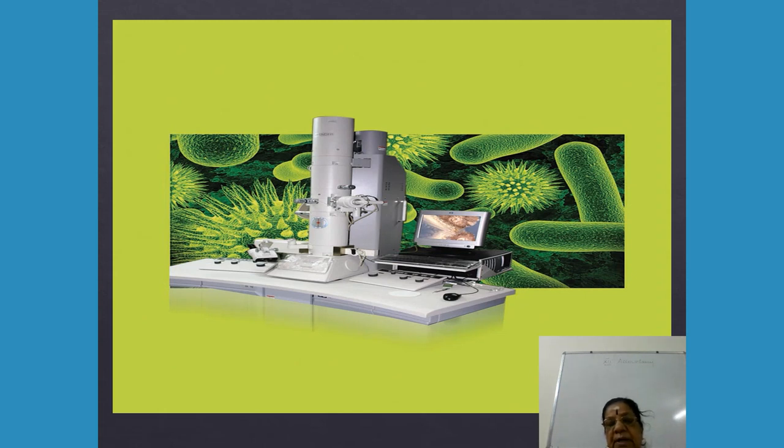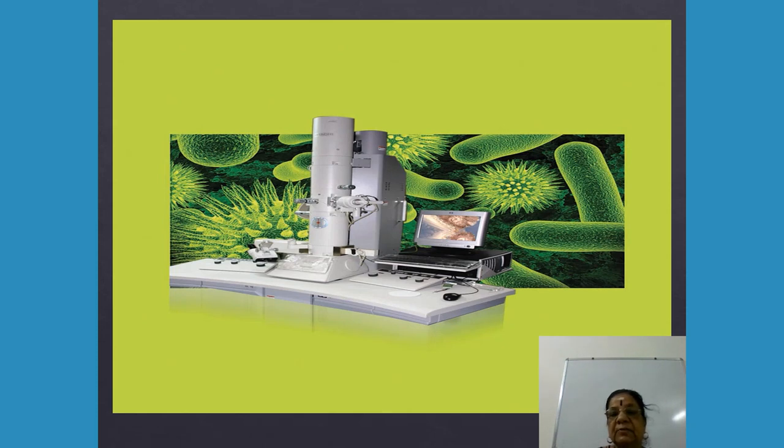The most minute detailed structure we can see. These minute details about the microorganism can be viewed under a very powerful magnifying electron microscope.